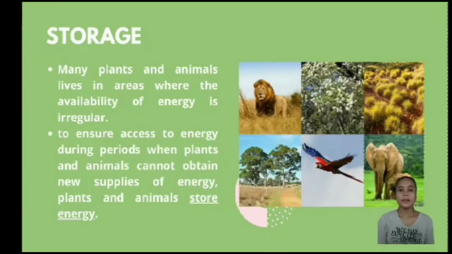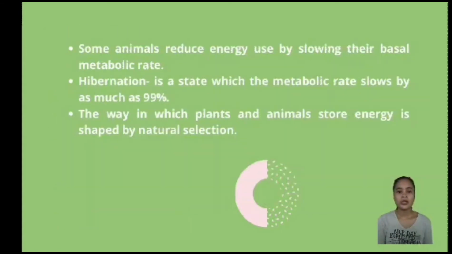Storage. Many plants and animals live in areas where the availability of energy is irregular. To ensure access to energy during periods when they cannot obtain new supplies of energy, plants and animals store energy. Some animals also reduce energy use by slowing their basal metabolic rate.